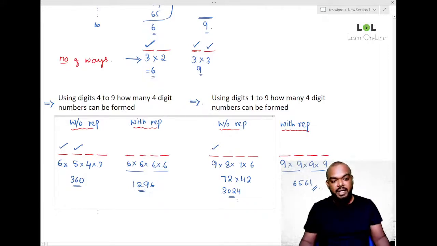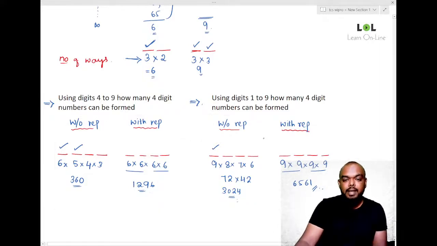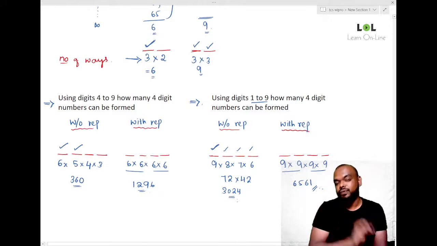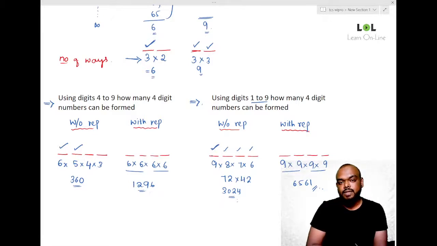Okay, Kusuma, I'm repeating. Observe. I want to form 4-digit numbers using digits 1 to 9. 4-digit numbers means 4 places: units place, tens place, hundreds place, thousands place. Totally how many digits can I use? 1 to 9, 9 digits. If I want to fill the first place, I can fill it in 9 different ways, so I write 9 there. I used 1 digit in the first place. I don't know which one; I could have used 1, 2, 3, 4, 5, 6, 7, 8 or 9. So 9 ways I can fill this place.